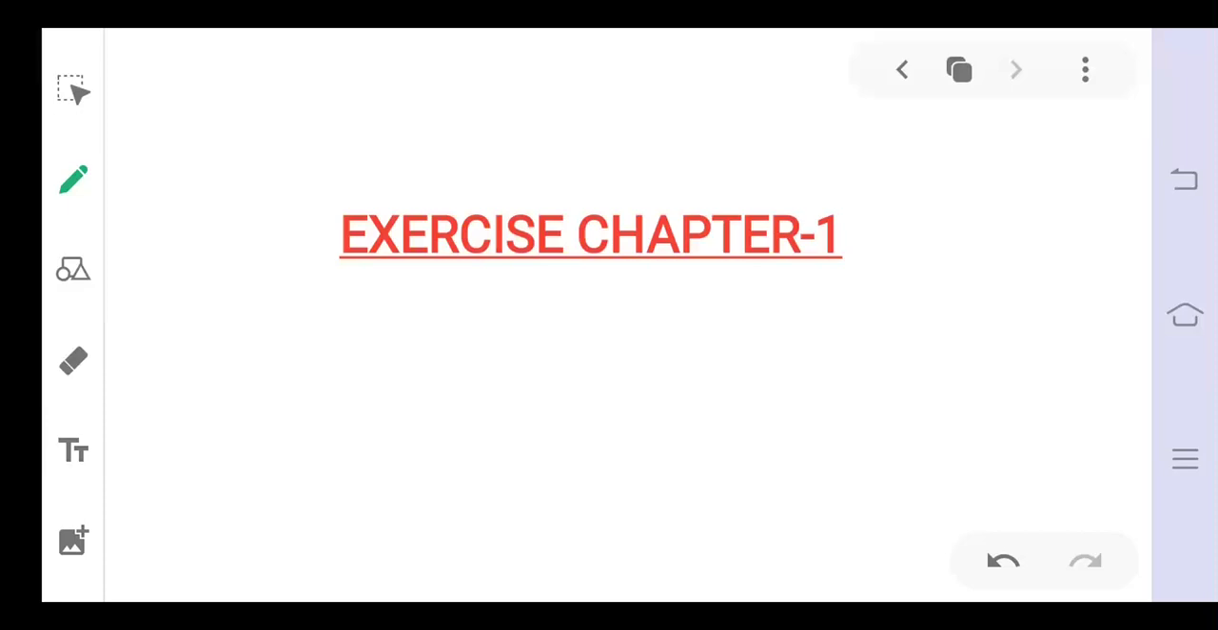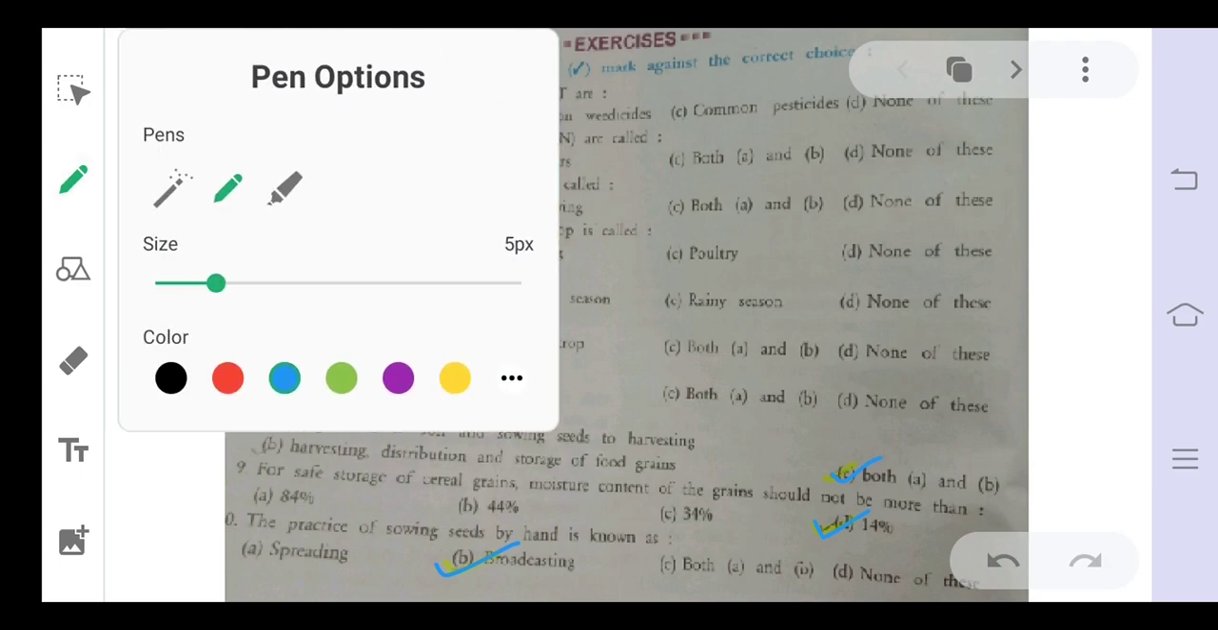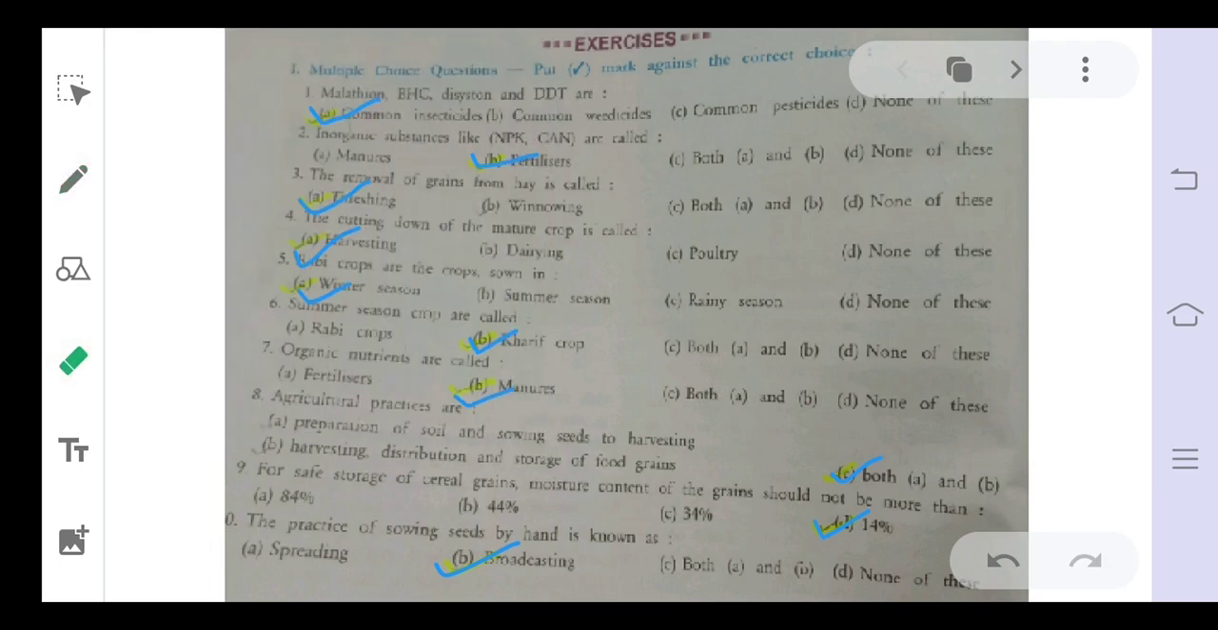Morning, students. In continuation of chapter 1 of Science Class 8, today we are going to discuss the exercise of this chapter. I hope that you all have revised this chapter properly, and so today we will discuss all these questions. The first is the exercise of multiple choice questions.